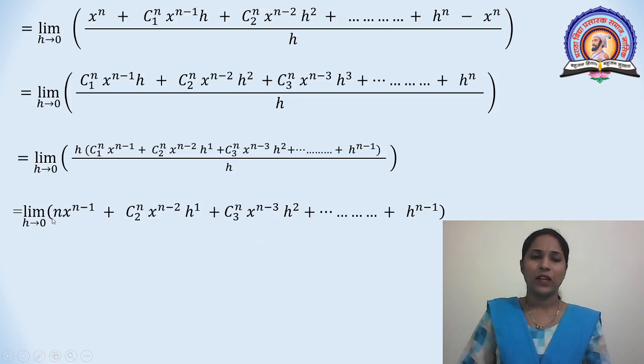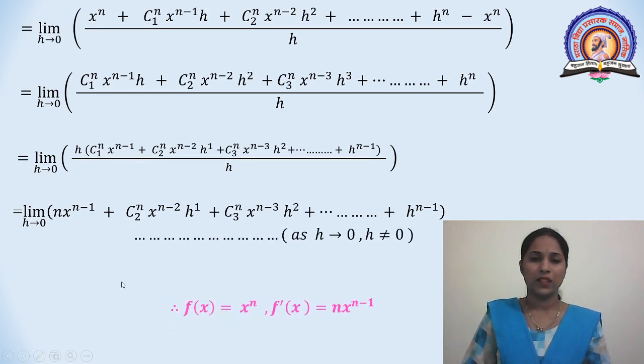Here, given limit h tends to 0, the terms containing h are all 0 because they contain h and h tends to 0. Only n x raised to n minus 1 remains.